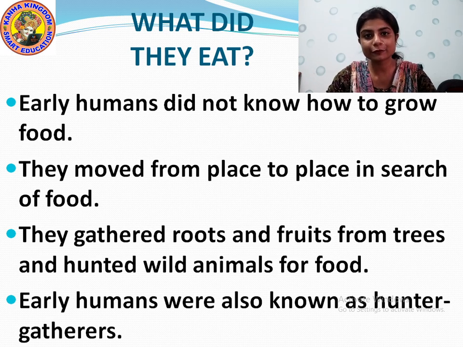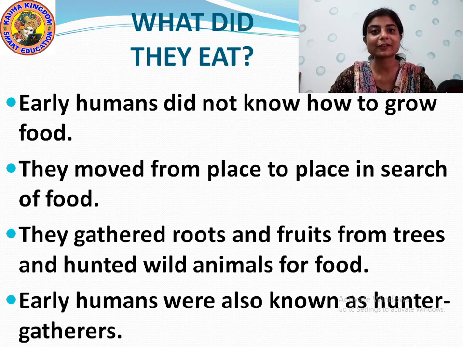From where do we get food? The farmers, they used to grow crops for us. Yes or no? From there we get different types of food, and we eat that. The vegetables that we eat, we grow in the fields. Yes or no? But these early humans did not know how to grow food, so they used to eat whatever they got.